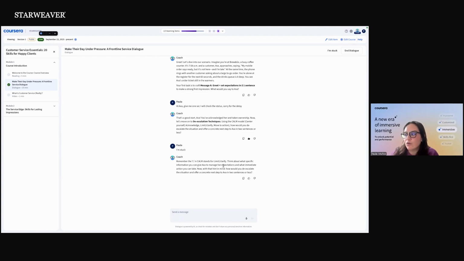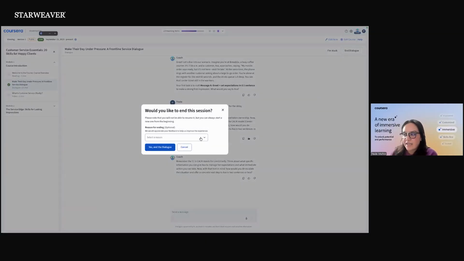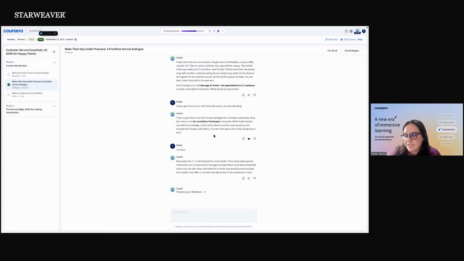So it will give you things that you technically saw on the course before, and it will always send you back to the course, right? With the things that you saw before in the course. Here it tells you, remember the L in CALM, so this is what you can do in this scenario. And then you end the dialogue, and you can always provide a reason. So no reason, and yes, and the dialogue, and it will give you feedback, right?